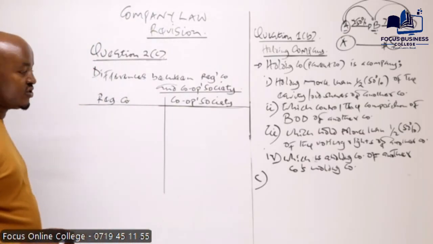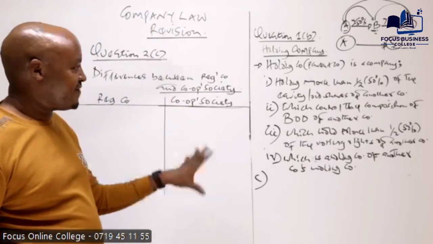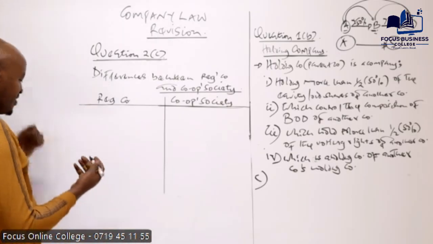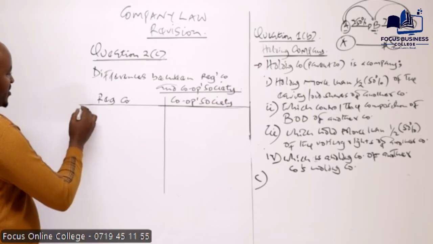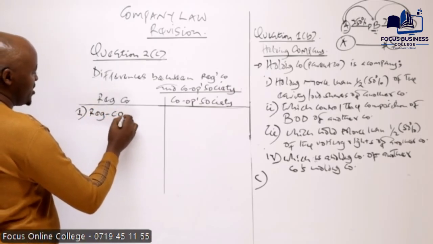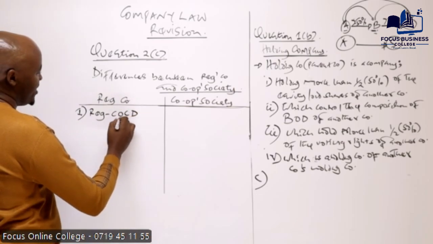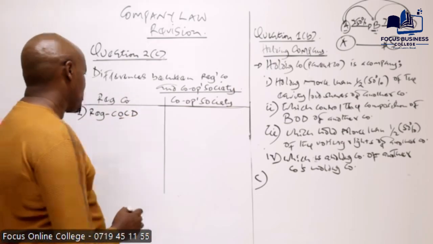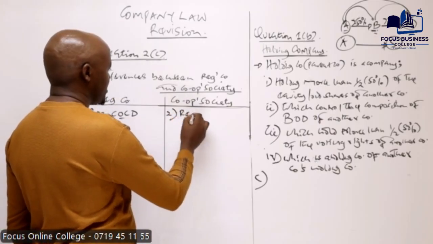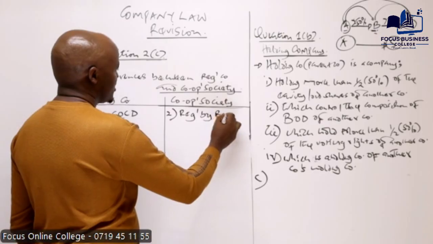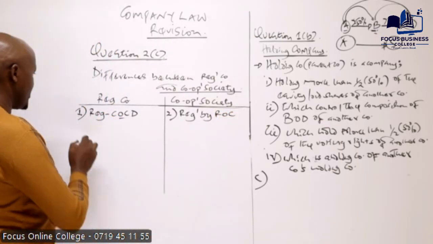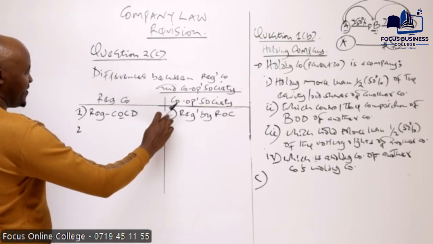So the question here was actually asking about the differences between a registered company and a cooperative society. We have a number of differences. Number one, a cooperative society is registered by a person known as the commissioner of cooperative development, whereas a registered company is registered by a person called the registrar of companies. So that is the first difference.